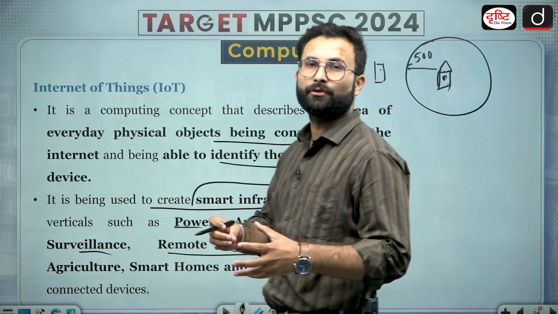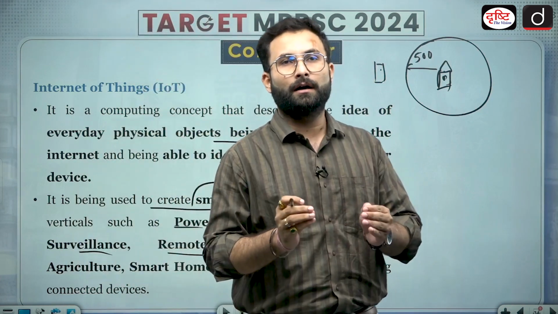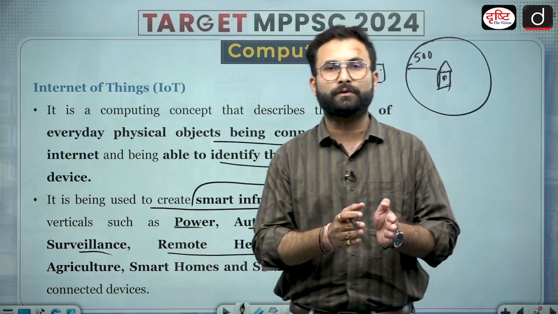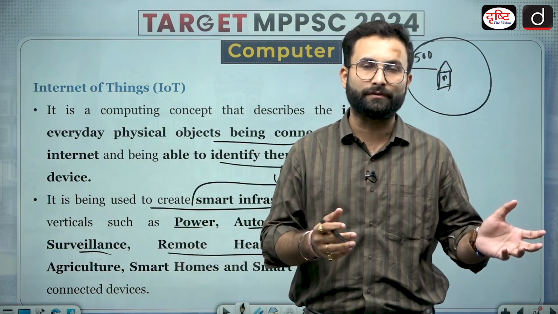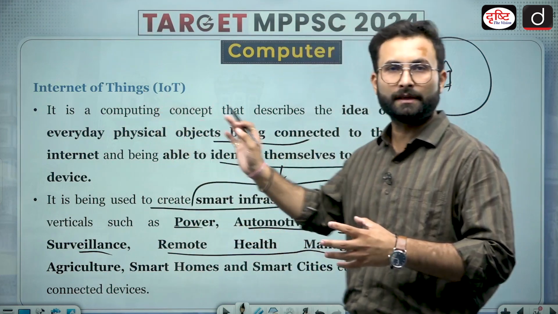Okay, so in agriculture it can be used for irrigation purposes, etc. For power, if we want to cut the supply at a particular point of time, or if there is a surplus it can be transferred somewhere else, all these things can be done with the help of Internet of Things. Okay.